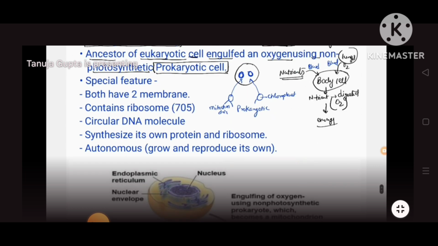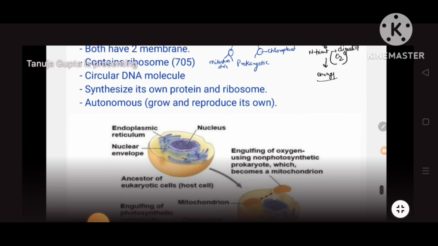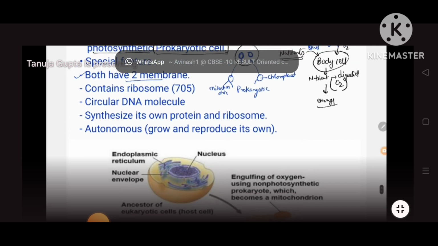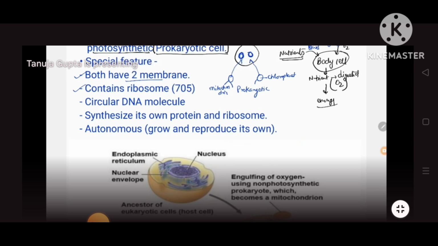So what are the special features of these two organelles? Why are we saying they differ? Both have two membranes. Both are double membrane bound organelles. This is the special feature. Another thing is that both have ribosomes which are 70S. It's not 705, make it correct. It is 70S. Okay. One minute.